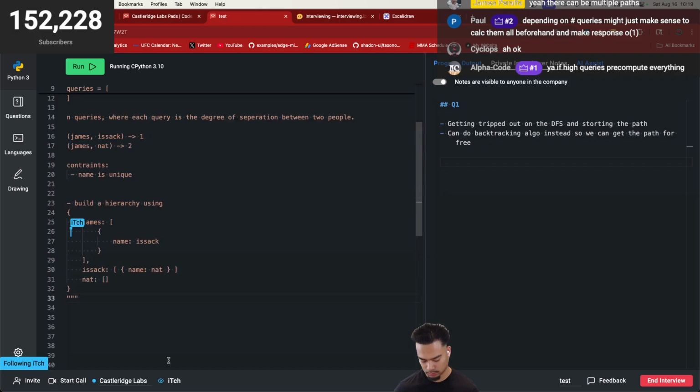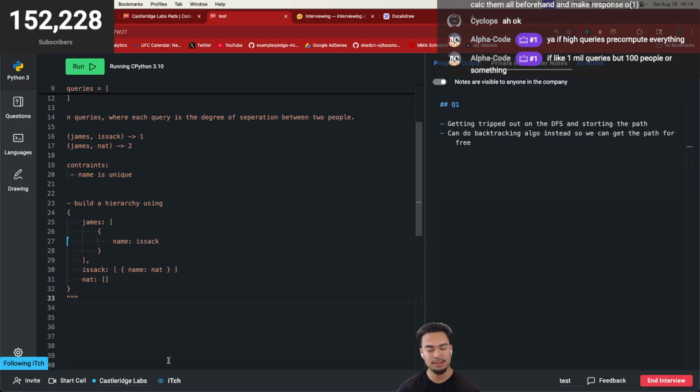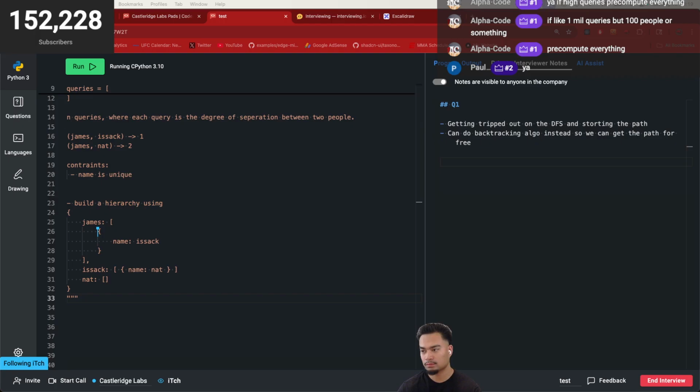So, if... actually, better question: do you think building a hierarchy could work in this case? Yeah, building a hierarchy by just using a bunch of sets, or what do you mean by building a hierarchy specifically? So it would essentially be, for each name, we want to pair them with all the people they're attached to, so friends. So in this case, James to Isaac, right? And then, well, actually, no, ignore it.